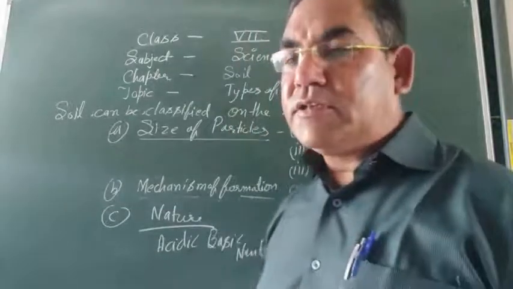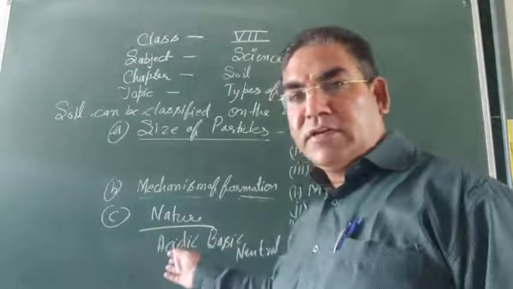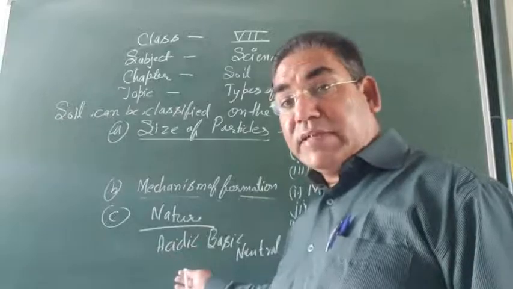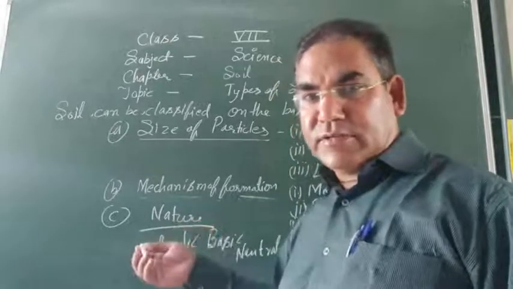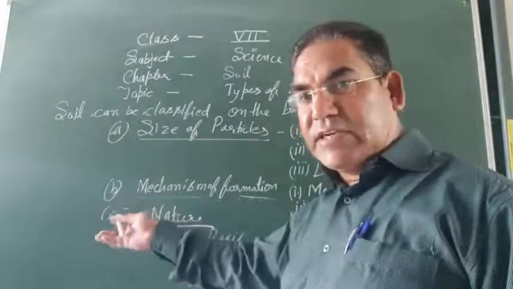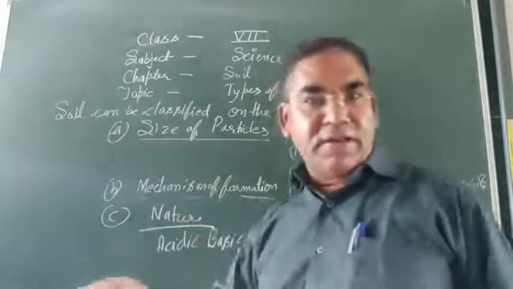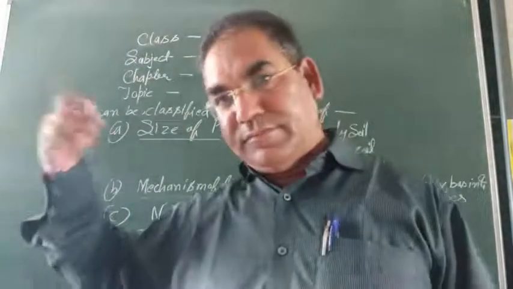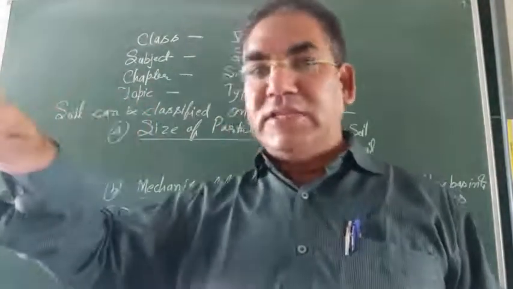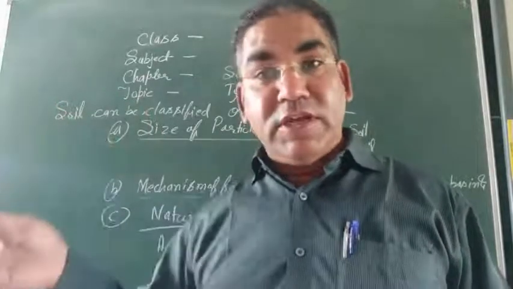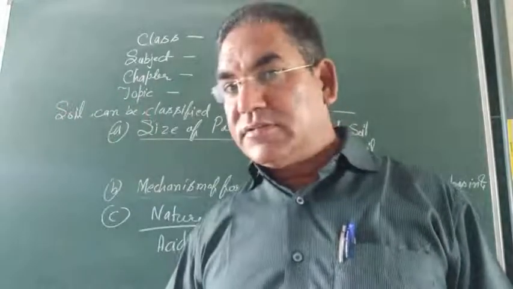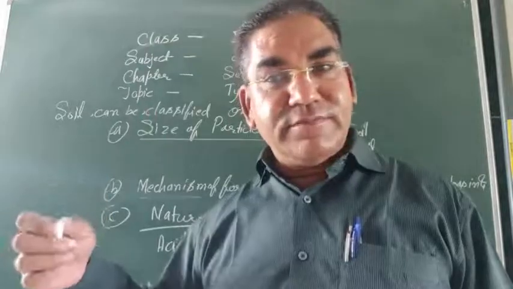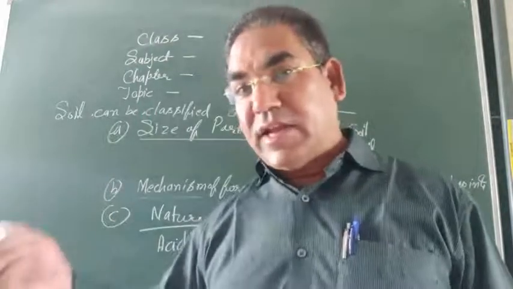On the basis of their chemical nature, they may be acidic, basic or neutral soil. You know, acidic soil becomes infertile, and to neutralize the acidity of the soil, we add some slaked lime and quicklime.